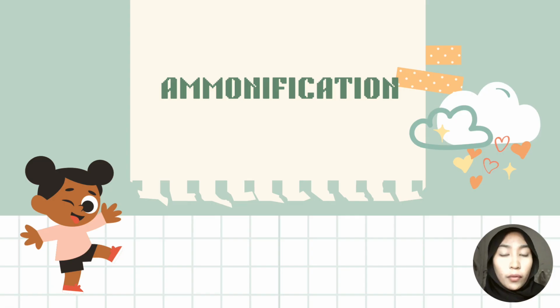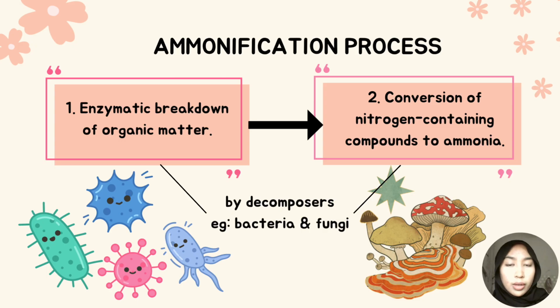Next is the process of ammonification. This is a process where organic nitrogen, which is the way nitrogen is contained in compounds in living organisms, is converted into inorganic ammonia NH3 or ammonium ion NH4+. This ammonification process contains only two steps: number one, enzymatic breakdown of organic matter, and number two, conversion of nitrogen-containing compounds to ammonia. Both of these steps are done by decomposers, which are bacteria and fungi.